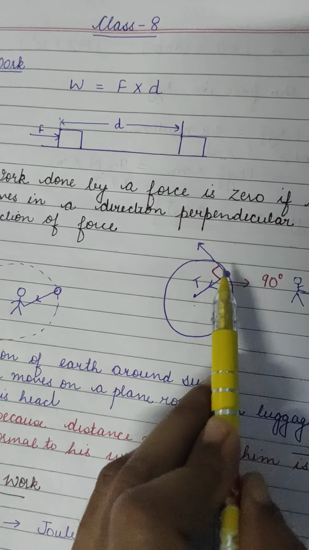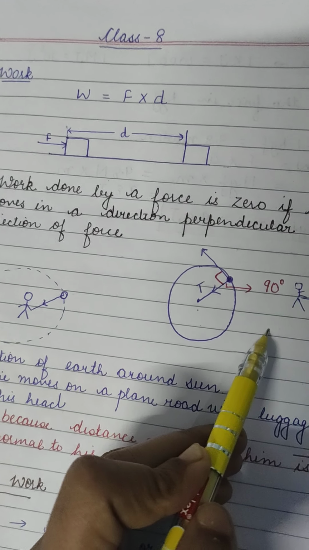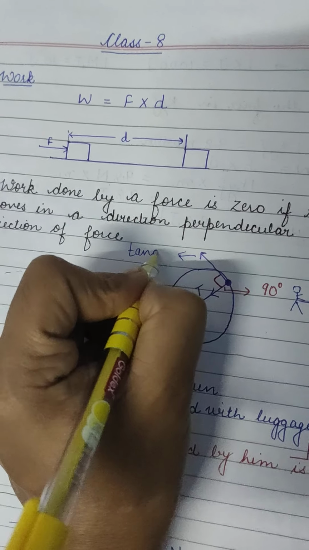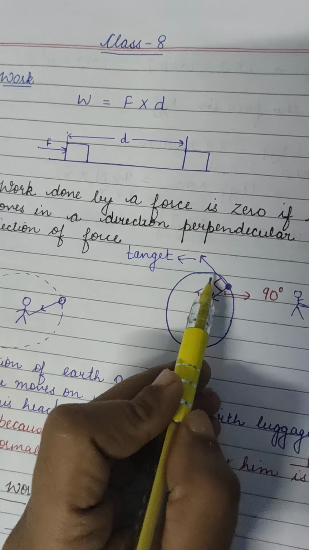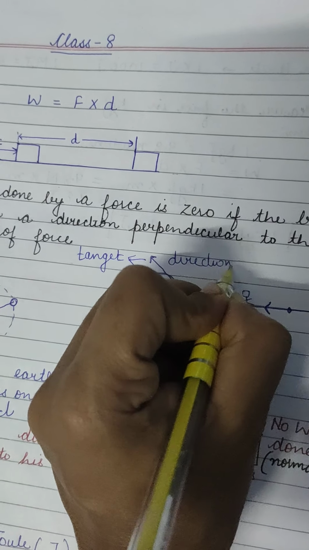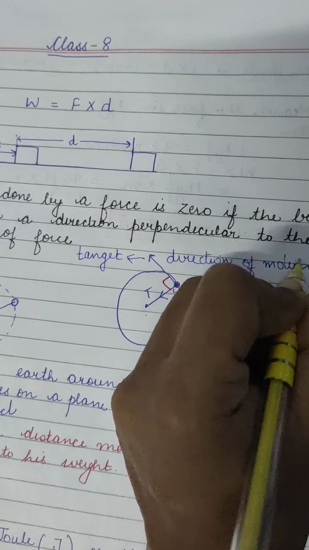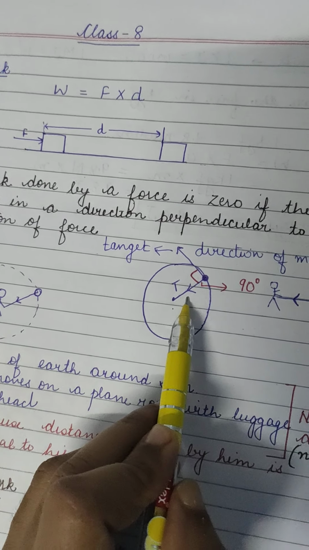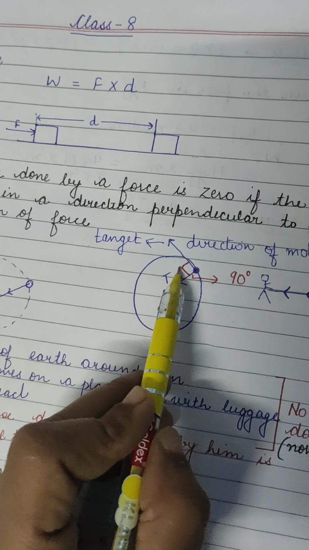Now a stone is here. How does force act on the stone? That will be a tangent. That will tell me its direction. So now the angle between the direction of motion and the force, when that angle becomes 90 degrees, it means they are perpendicular.